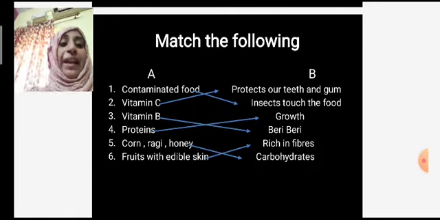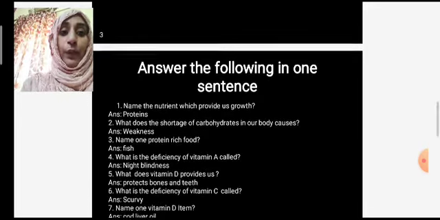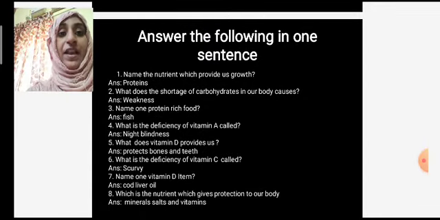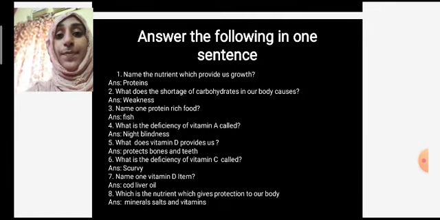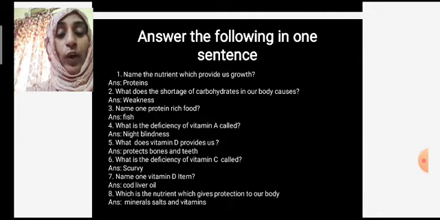Okay. Then let's go with another bit, that is answer the following in one sentence. You have to answer in one sentence. Name the nutrient which provides us growth. Growth is provided by one of the nutrients called proteins. What is it called? It is called proteins.